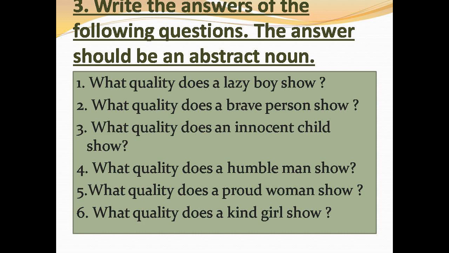Bravery is the correct answer. Number 3. What quality does an innocent child show? The answer is innocence. An innocent child has innocence. Innocence is the correct answer. Number 4. What quality does a humble man show? A humble man will show humbleness. So humbleness is the correct answer.